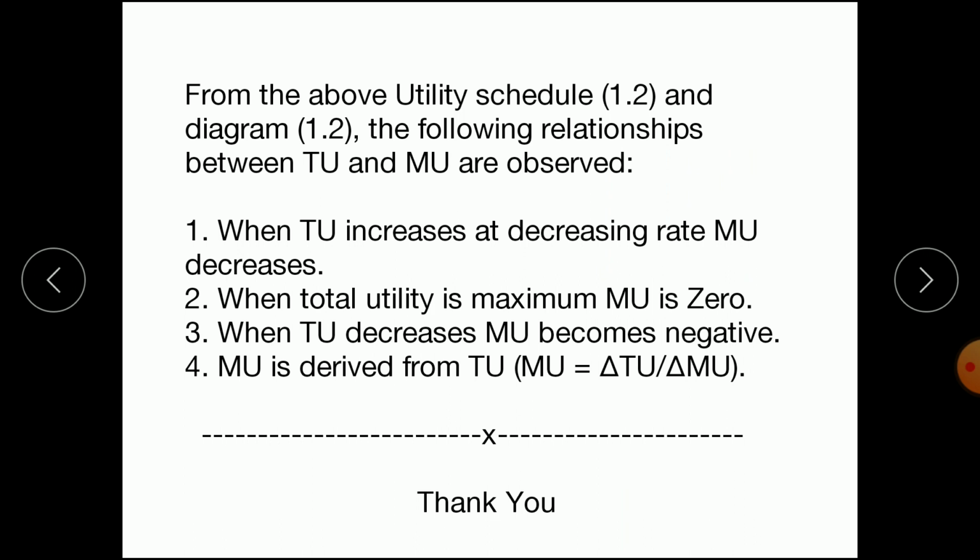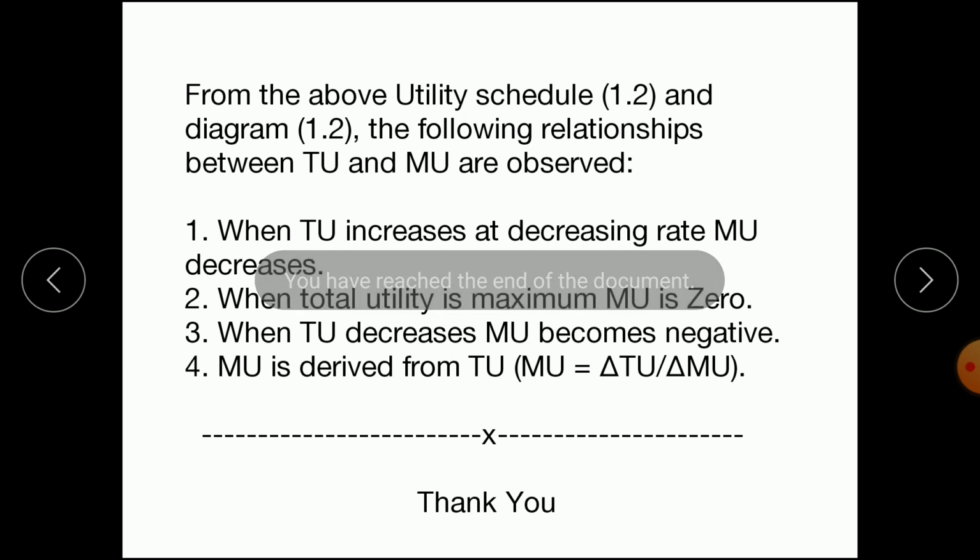And the fourth point of relationship between total utility and marginal utility is that marginal utility is derived from total utility. Remember the formula of marginal utility: it is change in total utility divided by change in units of consumption. So marginal utility is derived from total utility.